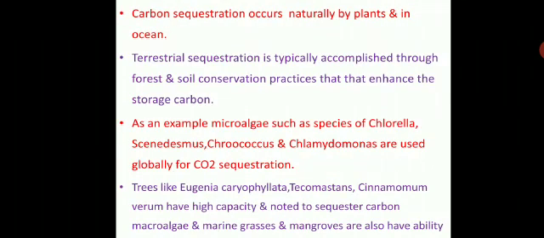Carbon sequestration occurs naturally by plants and in oceans. Already we have studied the nitrogen cycle, hydrogen cycle, oxygen cycle, like that. Carbon sequestration occurs naturally by plants and in oceans. Then terrestrial sequestration is typically accompanied through forest and soil conservation practices that enhance the storage of carbon.